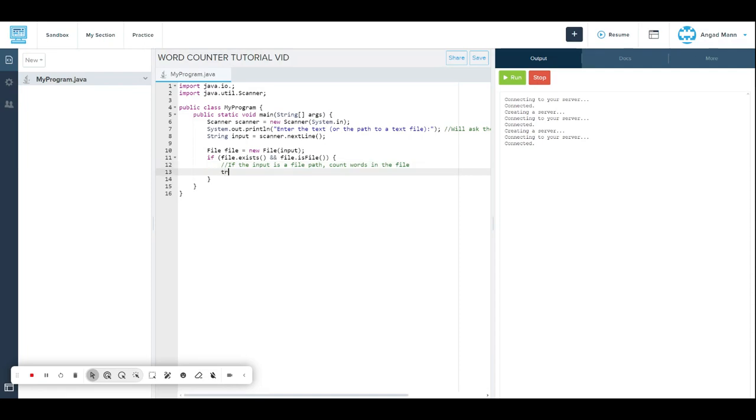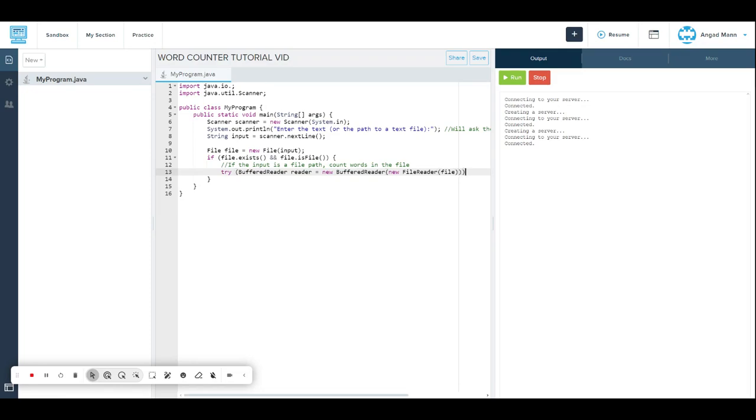Then we put try, and in brackets we put BufferedReader, and then reader equals new BufferedReader, can't spell, and this right here, new FileReader, and then file right here as well.